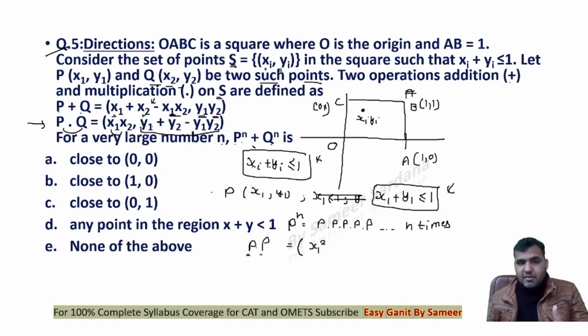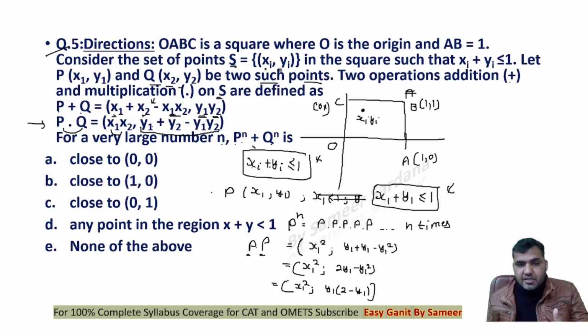P multiplied by P will both have the same coordinates, x1 square, and the ordinate would be y1 plus y1 minus y1 square. This would be x1 square, and y1 plus y1 is 2y1 minus y1 square. Now this is x1 square, and y1 can be taken as common, and this is 2 minus y1.